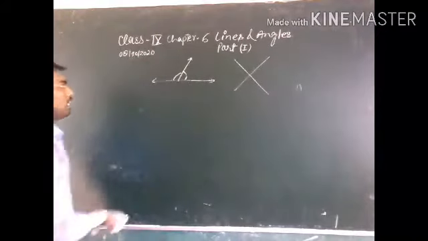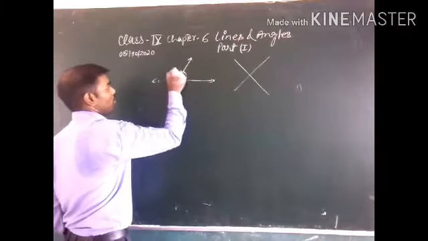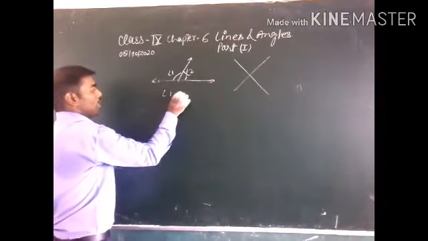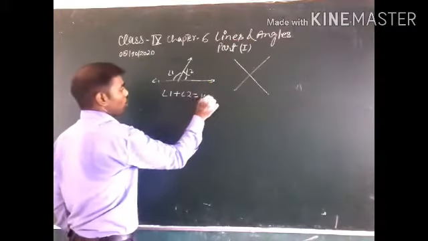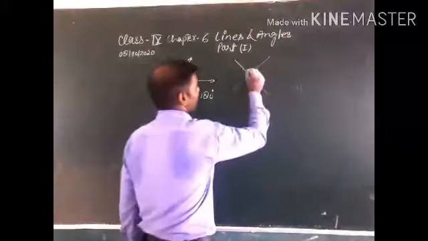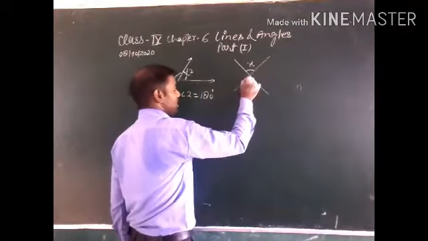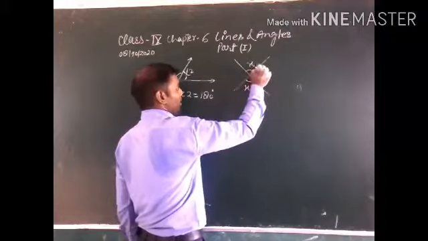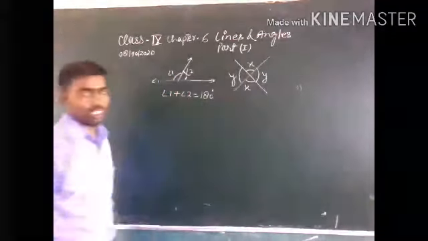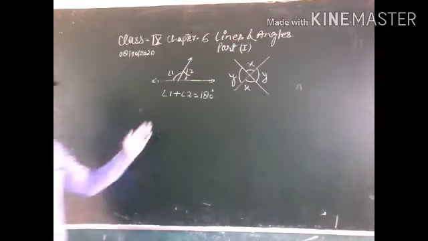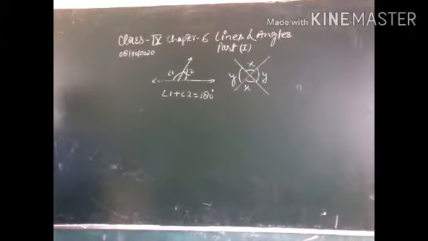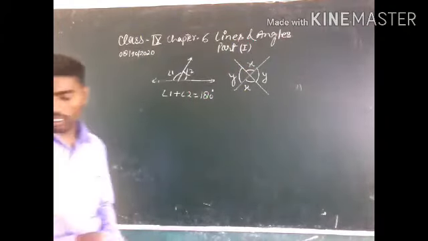In linear pair angles, this is angle 1 and this is angle 2. This means angle 1 plus angle 2 is equal to 180 degrees by linear pair angles. And in vertically opposite angles, if this angle is x, this angle is also x, and if this angle is y, this angle is also equal to y. So by using these two concepts, we solve the exercise questions. Question number 1.